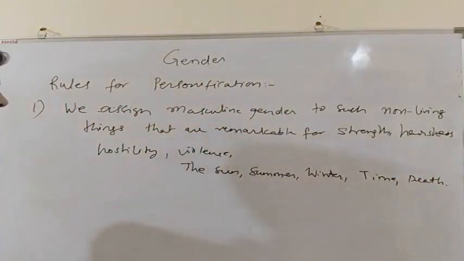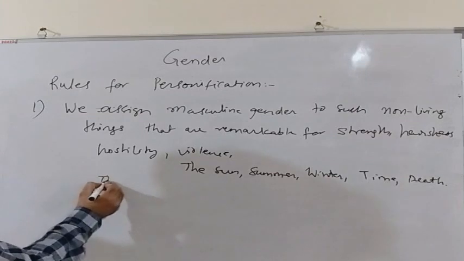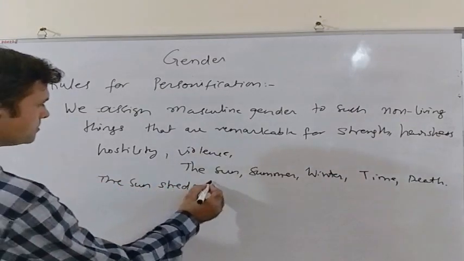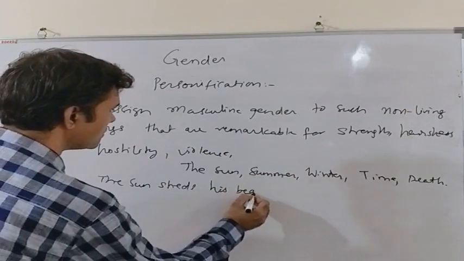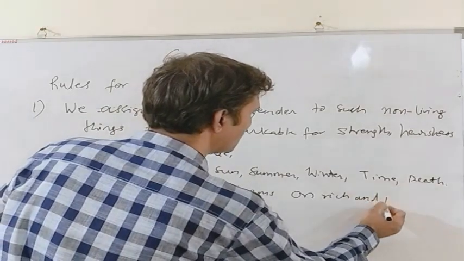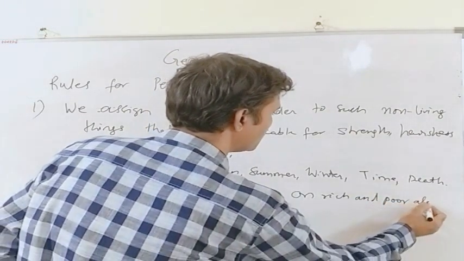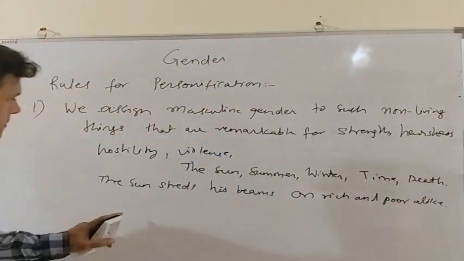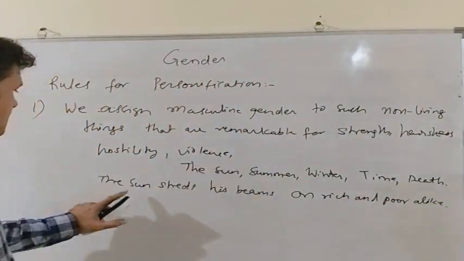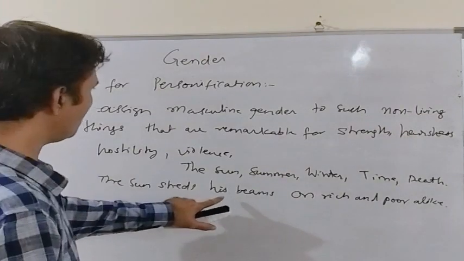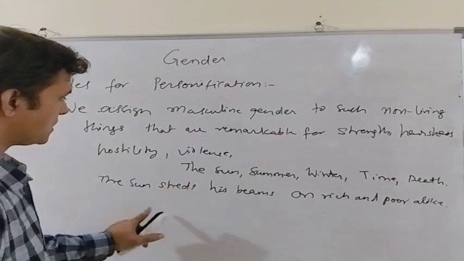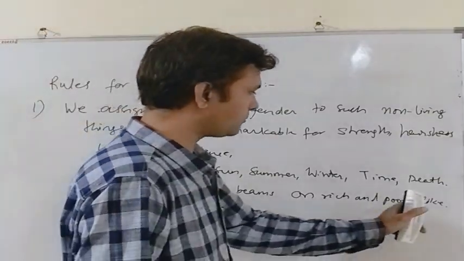An example can be: the sun sheds his beams on rich and poor alike. The sun sheds his beams on rich and poor alike. We have personified the sun and considered it as a male, a masculine gender, and hence we have used his. The sun sheds his beams on rich and poor alike.